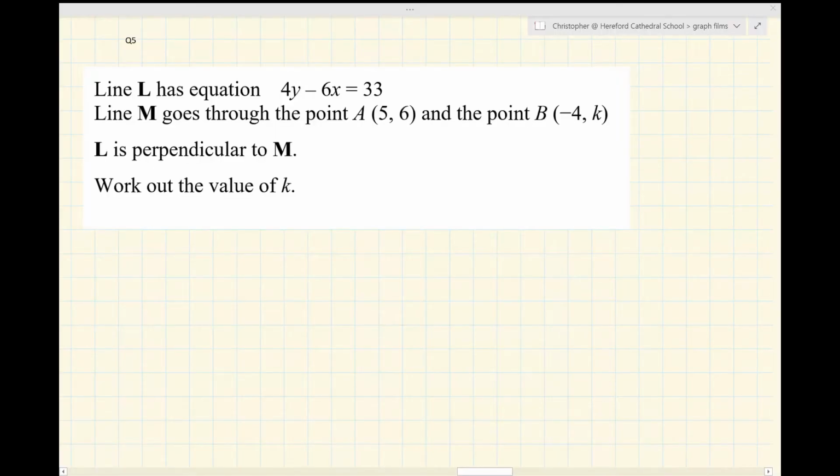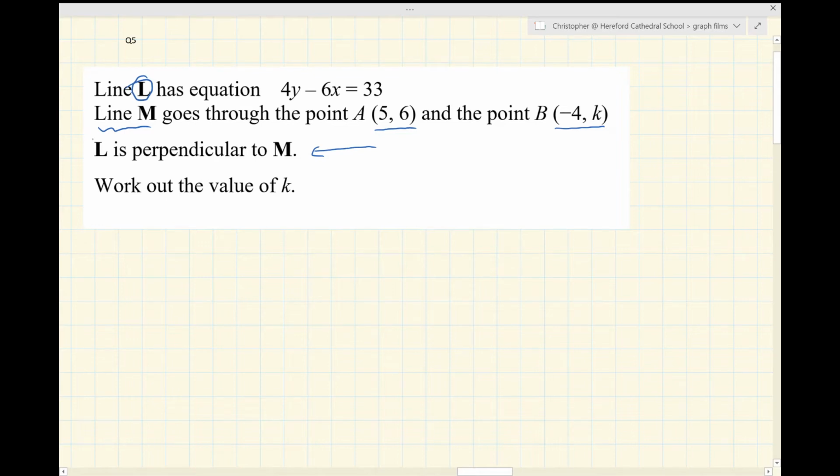Question 5. Right, the last question on this set. Well done for making it this far. So I've got a line L. Okay, fine. It's got that equation. I've got a line M that goes through 2 points. Okay, and I know that L and M are perpendicular, so I know something about their gradients there. Work out the value of k.